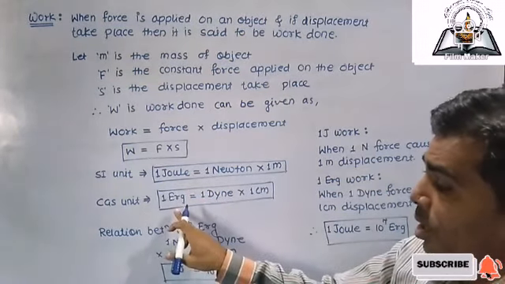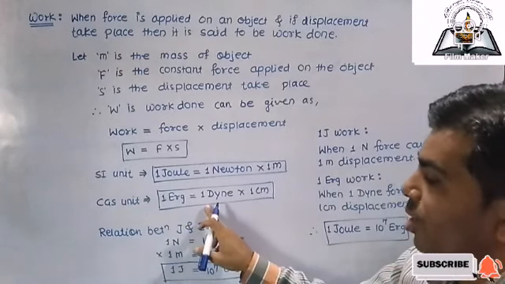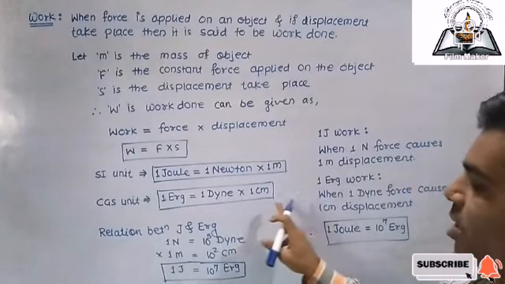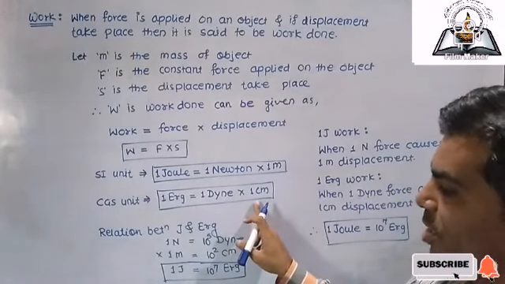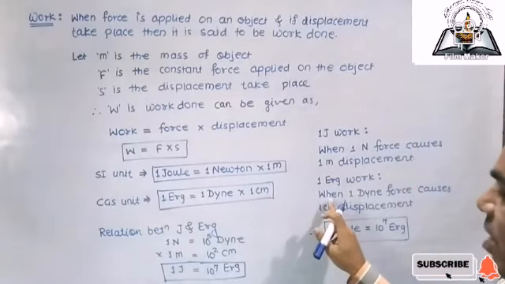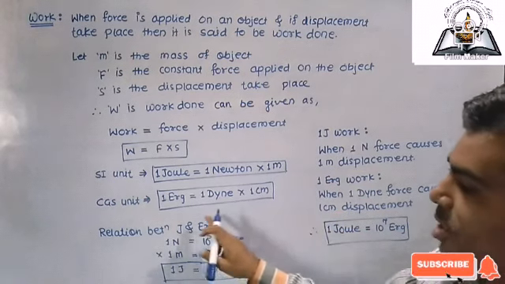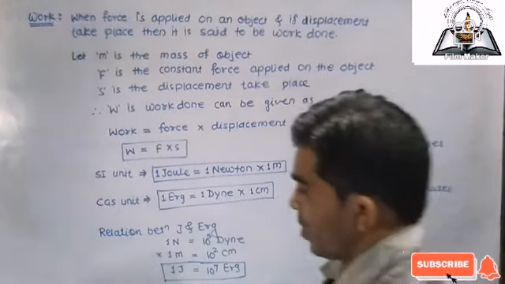Similarly, in case of erg, you know 1 dyne into 1 centimeter. So when 1 dyne force is applied to an object and if 1 centimeter displacement takes place, then it is said to be 1 erg work done.